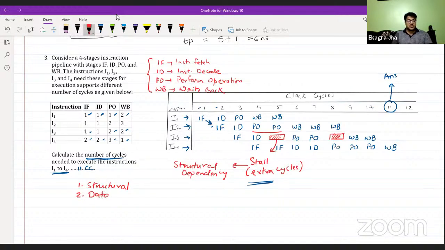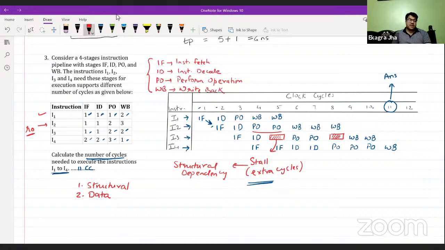Another dependency is data dependency. This is when you want some data for your expression, but that data has not yet been updated by another instruction. Suppose I2 is waiting for some register R0, but R0 is going to get updated in I1, and I1 is not yet completed. So I2 has to wait for R0 to be updated. Before I1 completes, I2 cannot get started. I2 needs to wait until the update of R0 is complete.